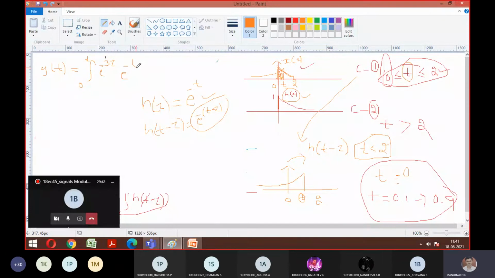Yes, sir. So now can you integrate this and tell me what answer we can expect? Just a simple integration of e power minus 3 tau into e power minus of t minus tau, d tau. So how is it, guys? It's like the UV rule, the U into V concept.